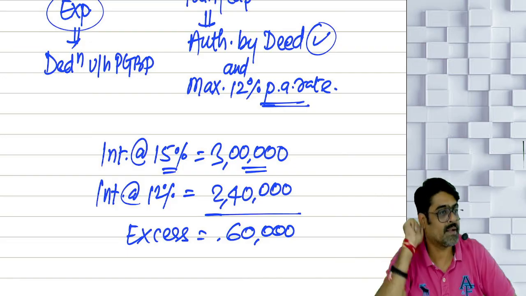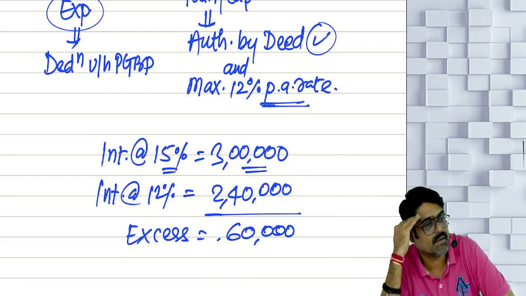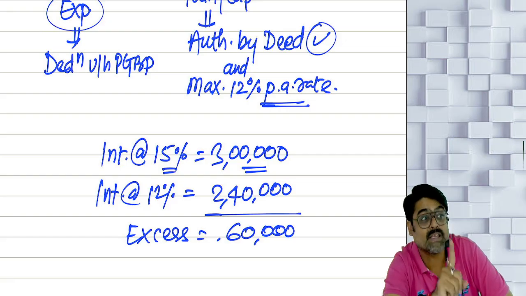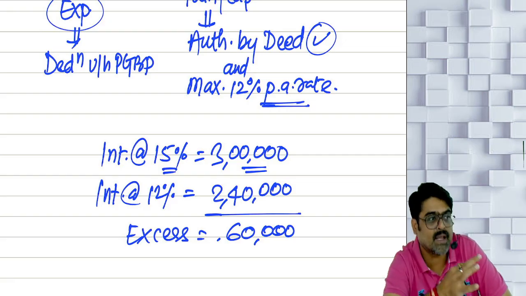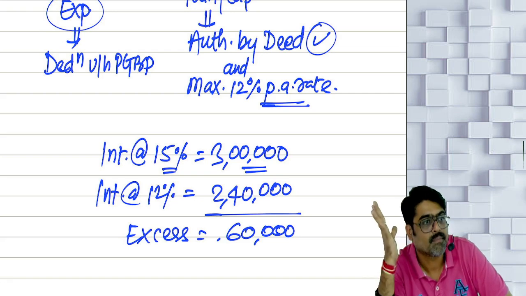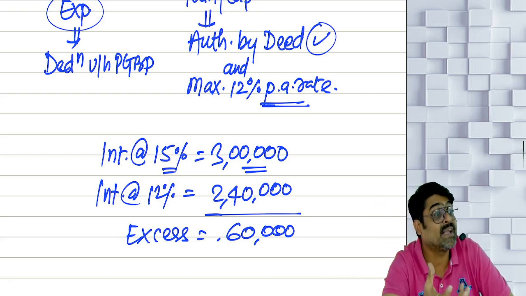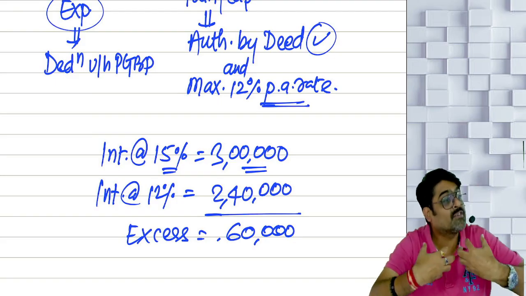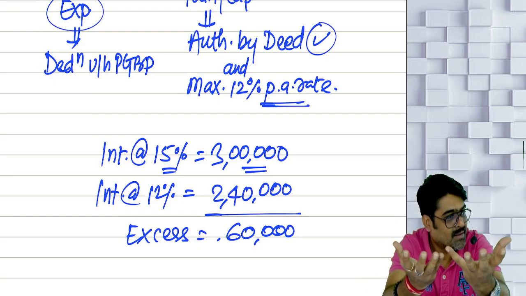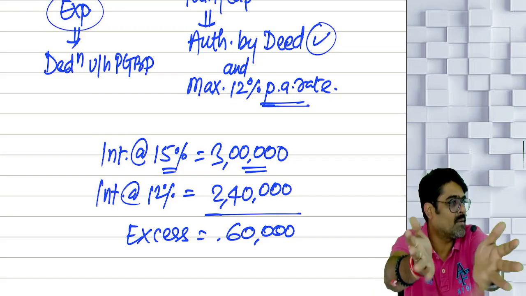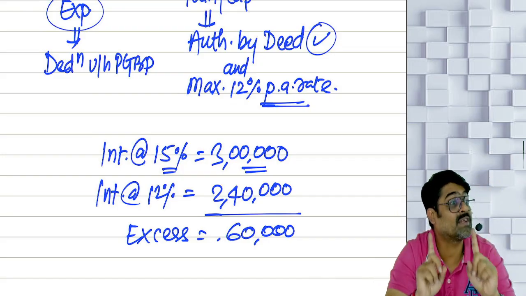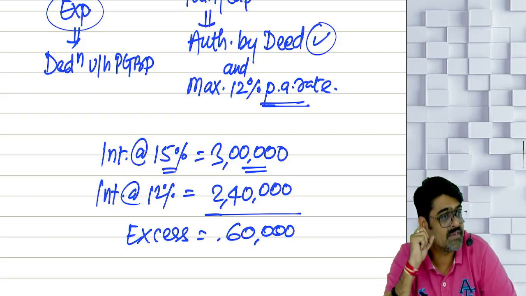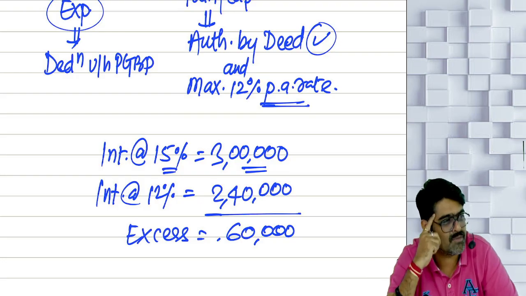Now tell me, are you a partner? How much are you receiving? Is it your income? This will be your PGBP income. Because anything coming from your partnership firm in which you are a partner, meaning the owner, so when the business gives something to the owner, it will be PGBP income of the owner. As per section 28, this 3 lakh will be your business income. But just imagine one thing.